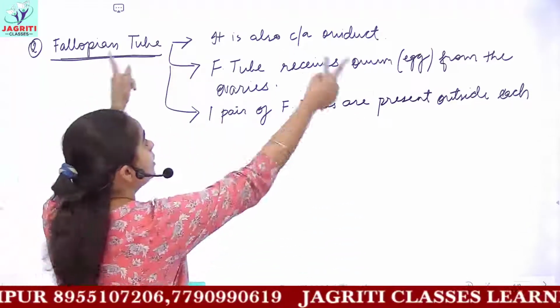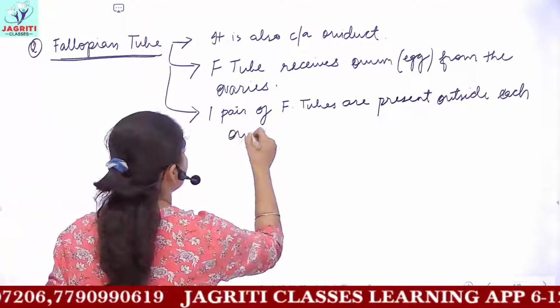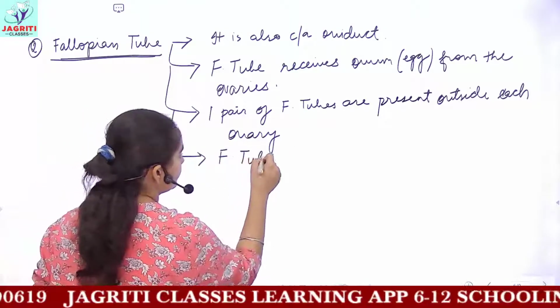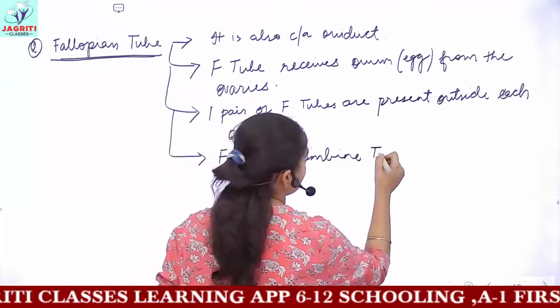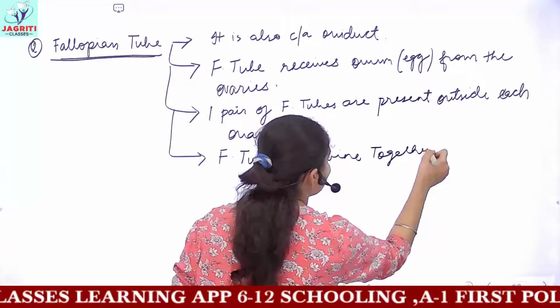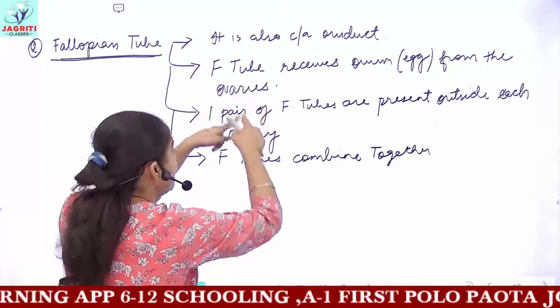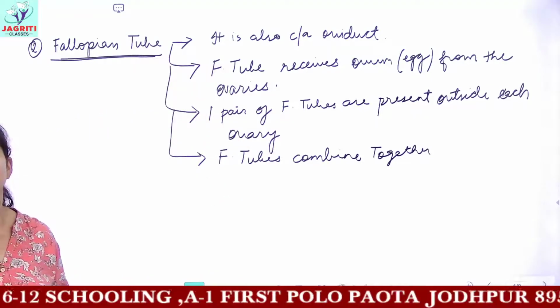Each ovary has its fallopian tube. And these fallopian tubes combine together. You can see in the diagram that both fallopian tubes arising from the ovaries combine together into a bag-like structure, and that bag-like structure is known as the uterus.